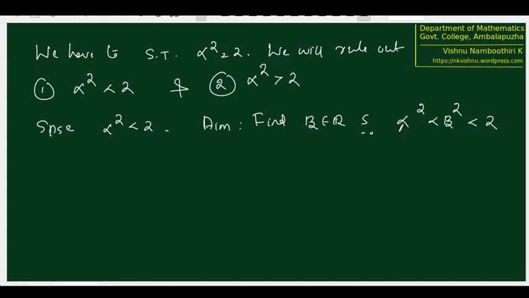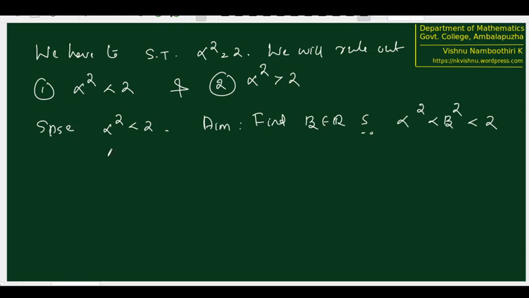And this will contradict the fact that alpha is the supremum, because if alpha square is less than beta square and beta square is less than 2, then beta is also in T, but at the same time alpha is less than beta. Therefore, alpha is not an upper bound because beta is already in T. So this is what we now want.